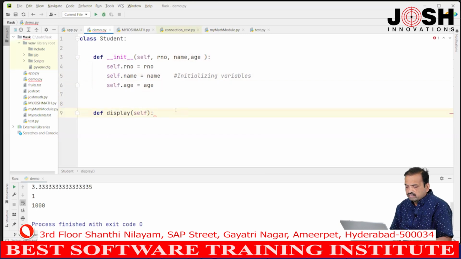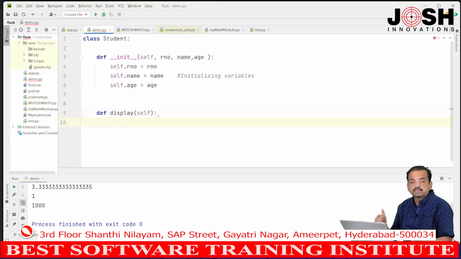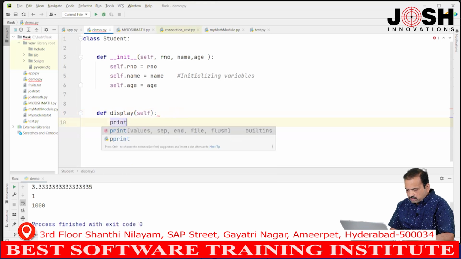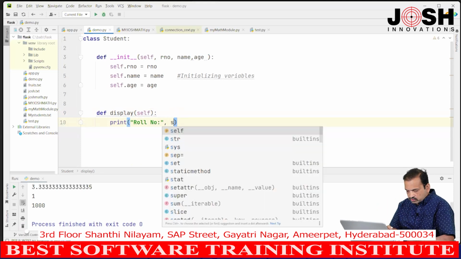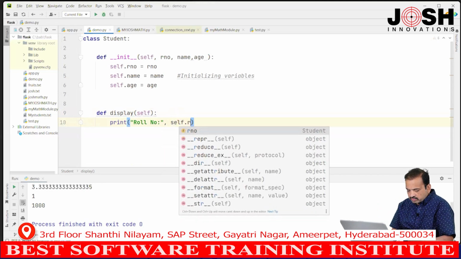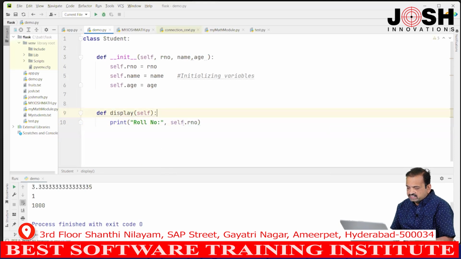So, what is the use of this display method? The display method will display the roll number, name and age of the student. I will use print roll number of the student, in a string, then a colon, then a comma, and I want to print the variable name: self dot roll number. We will discuss this self in the coming class. So, we print by using the variable self dot roll number, meaning this one.